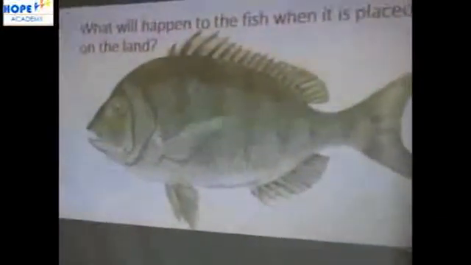So I have a question for you. What will happen to the fish when it is placed on the land? Can it survive? Think about it. What about these two? What will happen to the monkeys in your view when they are placed in water?